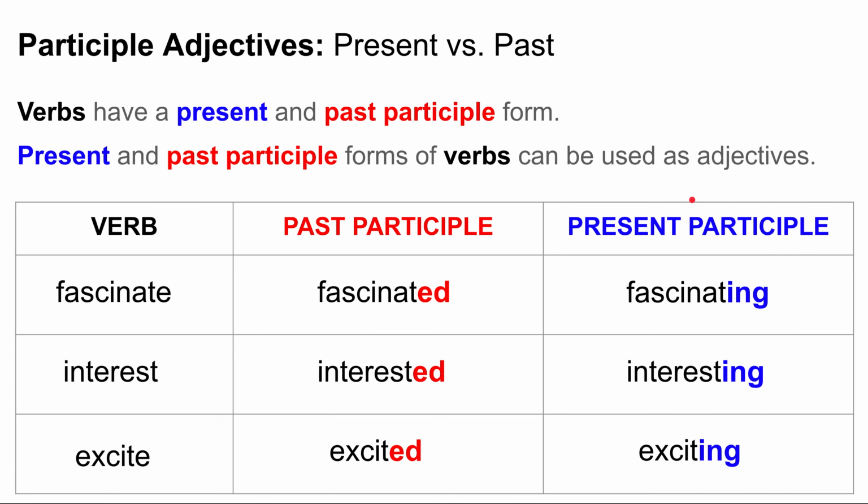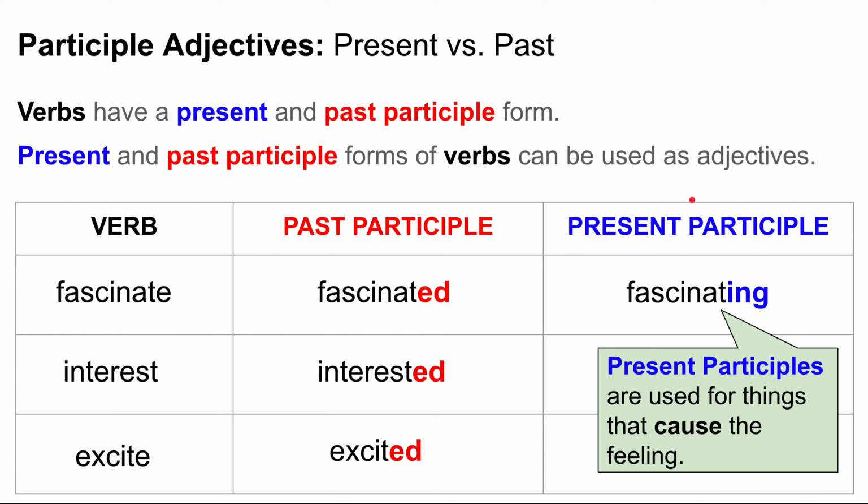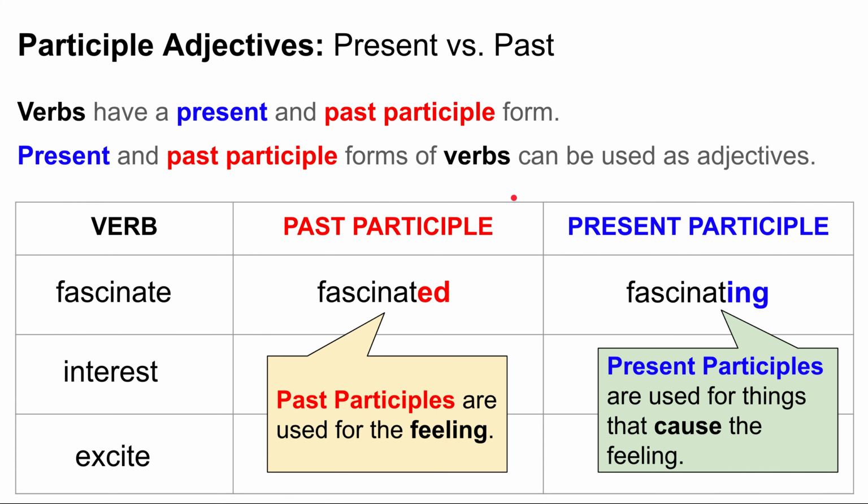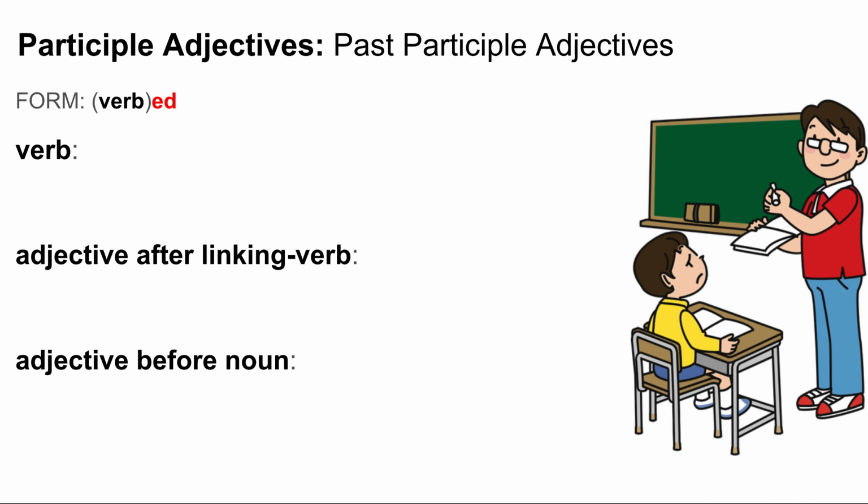Now, the present and past participle forms of verbs can be used as adjectives. For example, the present participle is used for things that cause the feeling, and the past participle is used for the feeling. But we will study the meaning a little bit more later. Right now, let's look at the form some more. So we have the form, verb plus ed. This is for past participle adjectives for feelings.